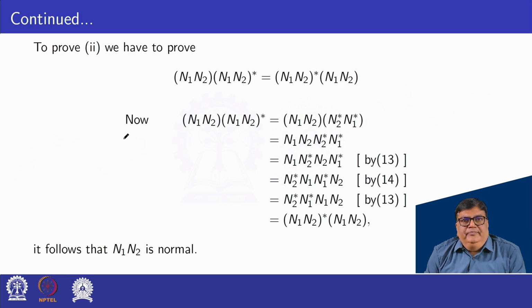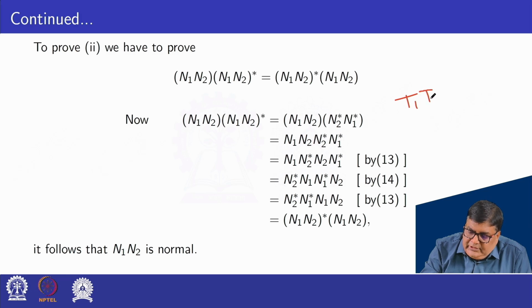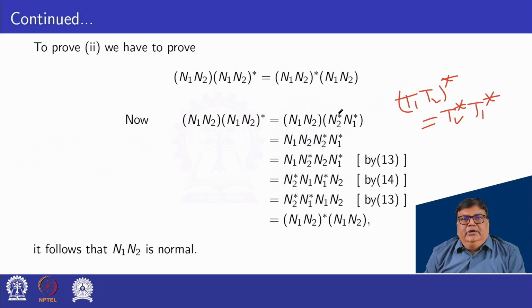So let us prove it now. n1 n2 into star of n1 n2 equal to n1 n2 into n2 star n1 star, using the property star of T1 T2 is equal to T2 star T1 star. So as per this property we can write this as n1 into n2 into n2 star into n1 star.